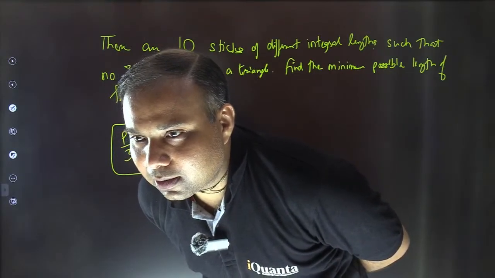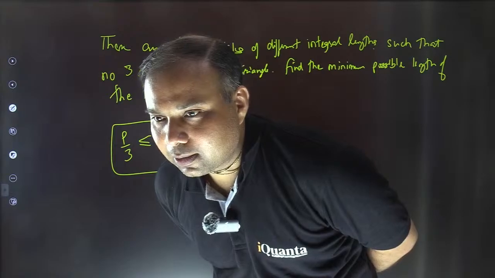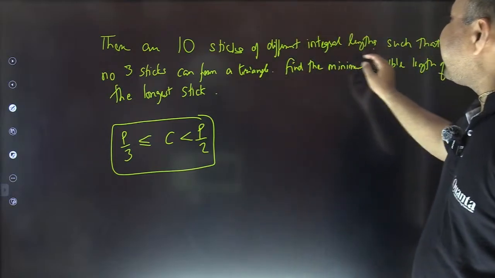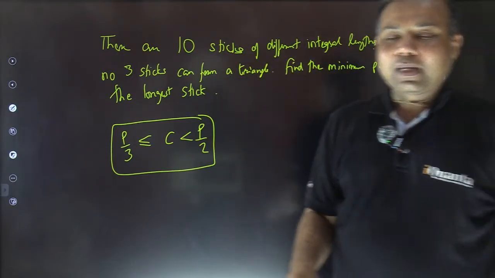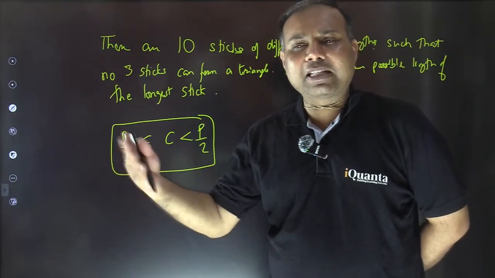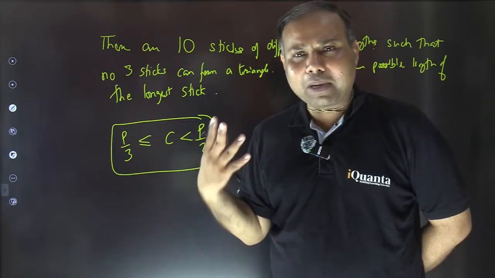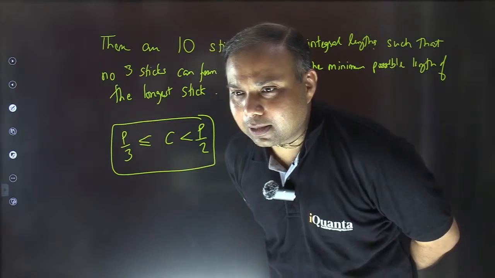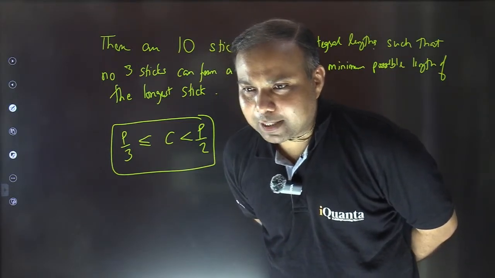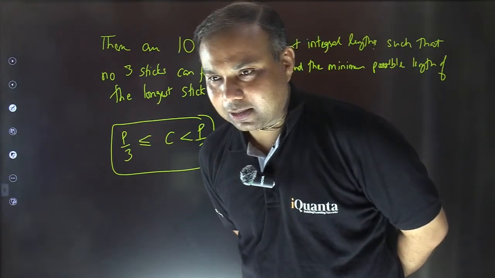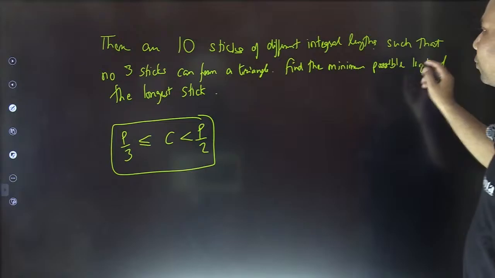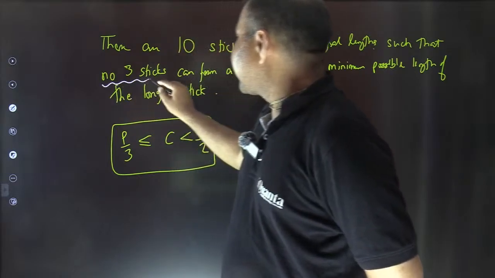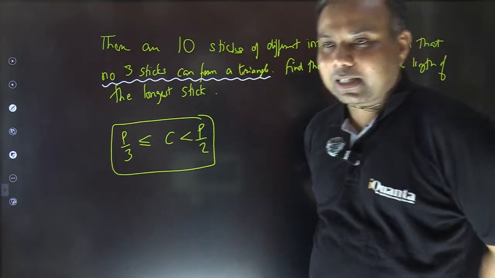Prashant, Ridhima, Sangesh, Lakshay, Mehak, Vaishnavi. Many of you are saying 3 or 4. Arre baba, all sticks are of different integer lengths and there are 10 sticks. If you take the counting numbers 1, 2, 3, 4, 5, 6, 7, 8, 9, 10, then again the answer cannot be less than 10 at least. So 3 or 4, those who are writing, it is not possible certainly. Isn't it? Yes, Upasana, please think. Try to think what is being asked. This condition which Abhay has mentioned, that no 3 sticks can form a triangle, that's the important one. What does it mean? Try to understand that.